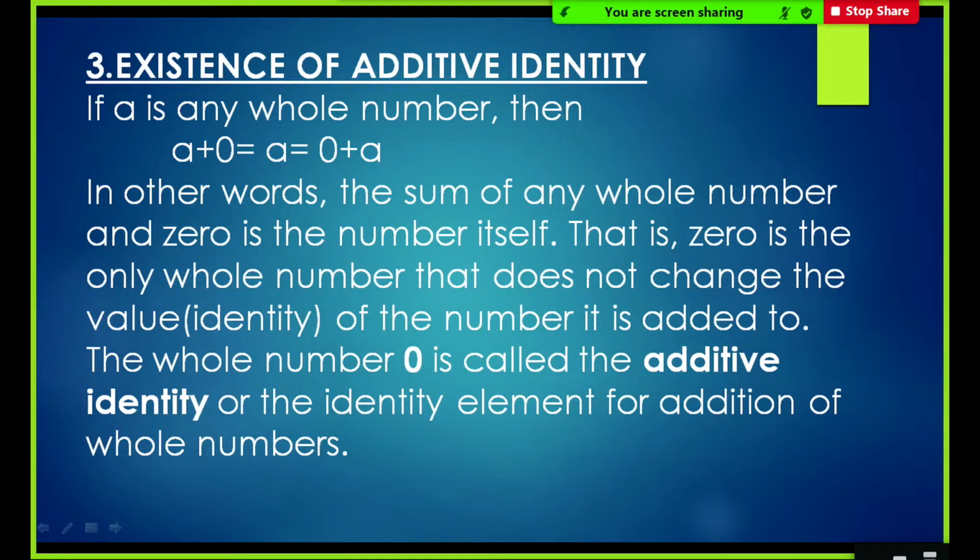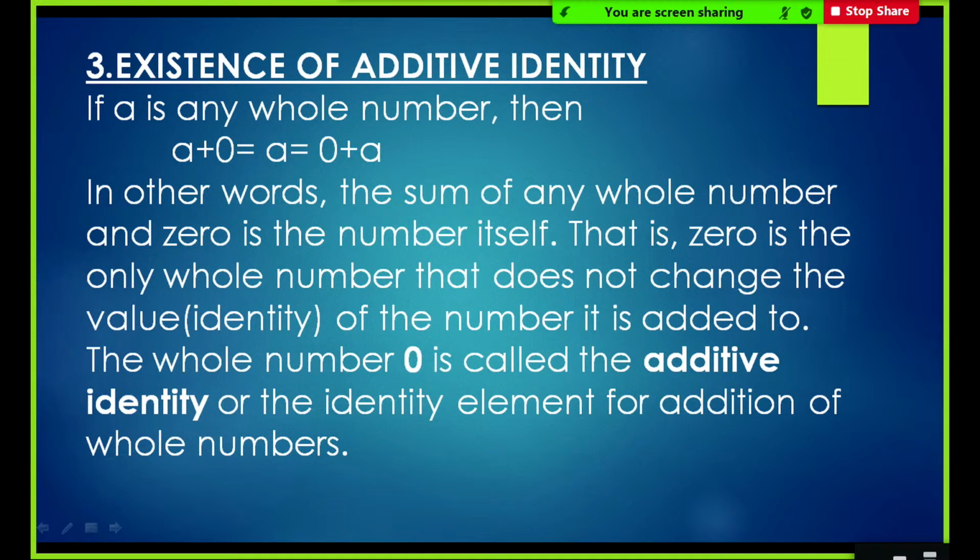That is, 0 is a whole number that does not change the value of the number it is added to. The whole number 0 is known as the additive identity. So remember children, 0 is known as the additive identity or the identity element for addition of whole numbers.